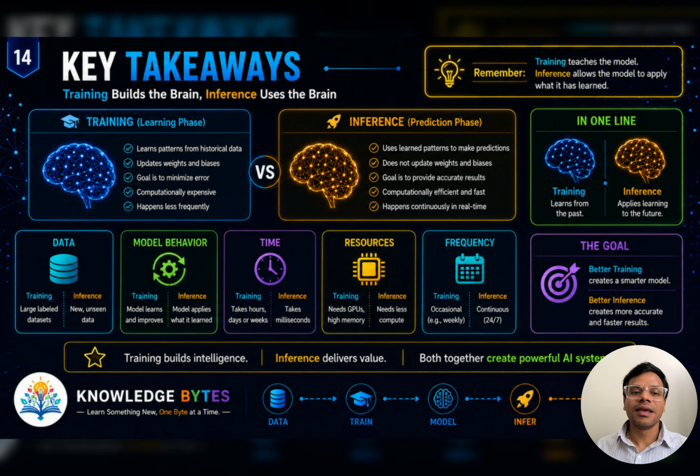Key takeaways. Let's recap. Training is the learning phase, inference is the prediction phase. Training uses historical data, inference uses new data. Training improves the model, inference delivers the result. Training teaches, inference predicts. That's the most important concept from today's lesson.